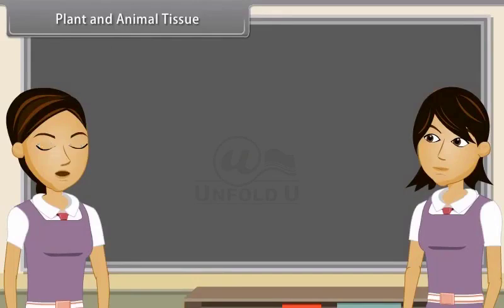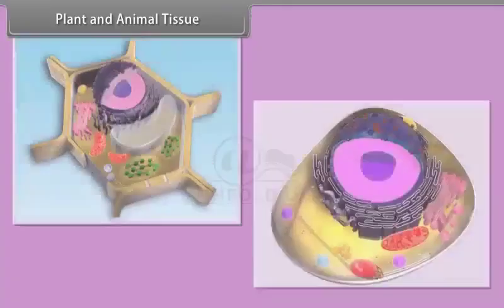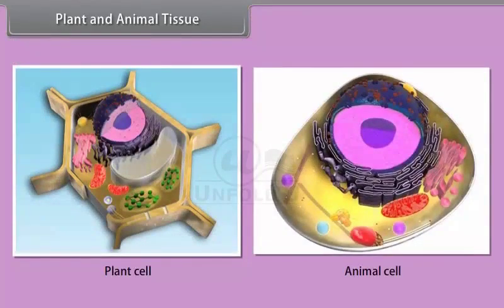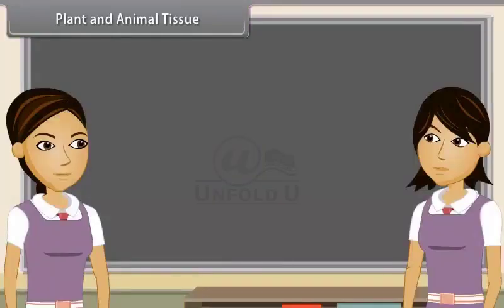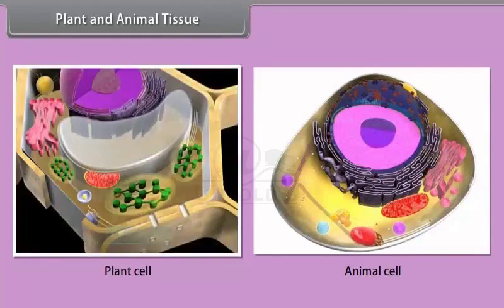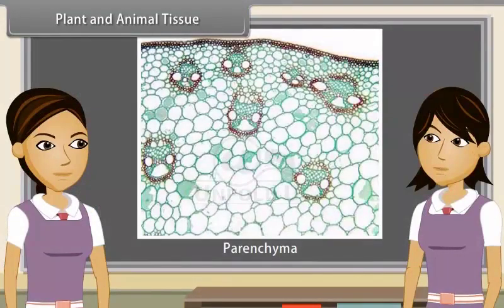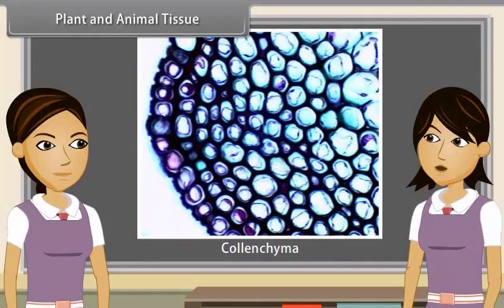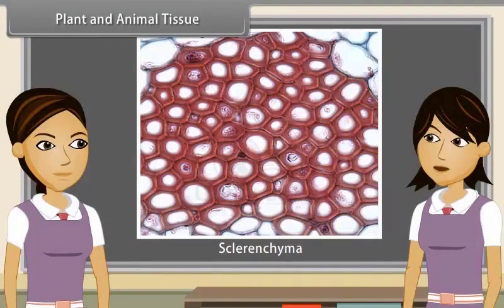Plants and animals both are living organisms, but their internal structures are entirely different. Can you tell me why? I know one major difference is that plants are autotrophic. That is, they can make their own food in presence of sunlight, carbon dioxide and water with the help of chloroplasts. They are fixed at one place. So the tissues in plants are mainly of such types which give them strength. Some of them are also dead tissues which give mechanical strength.